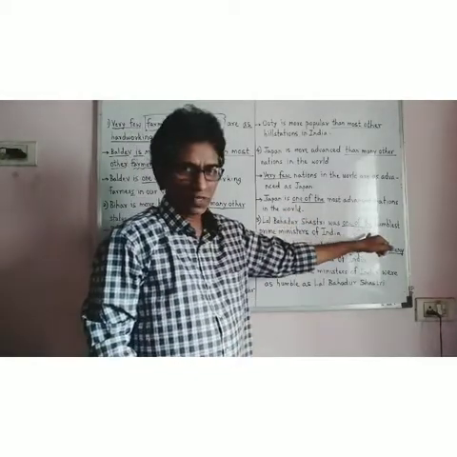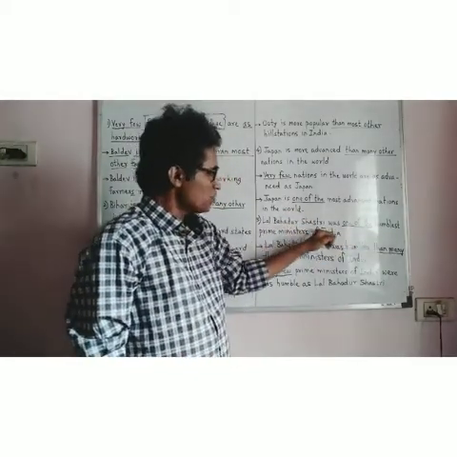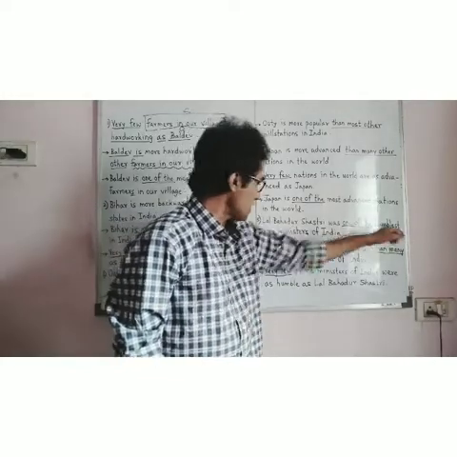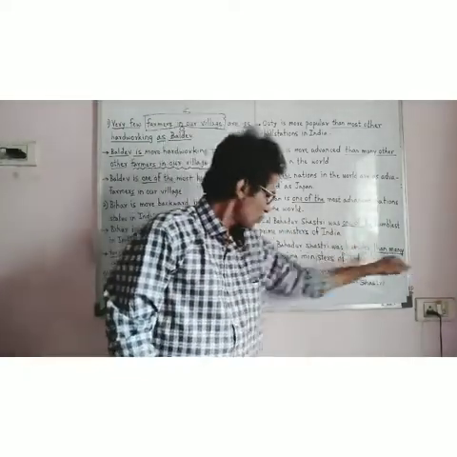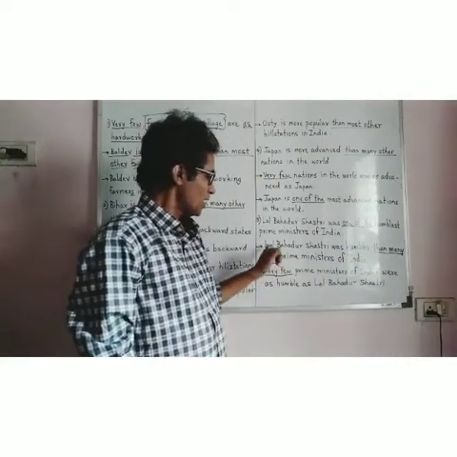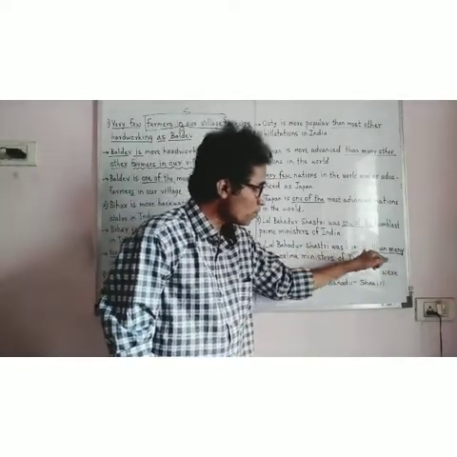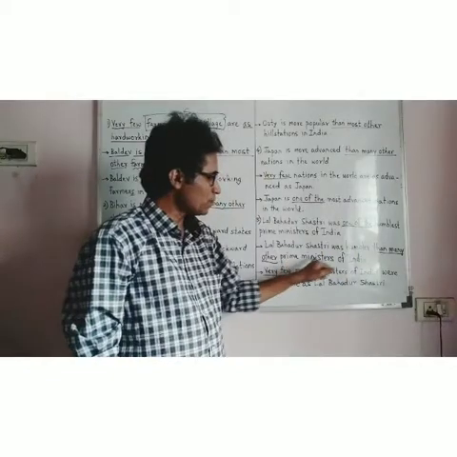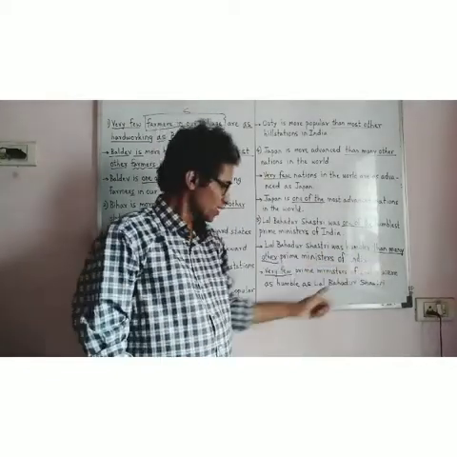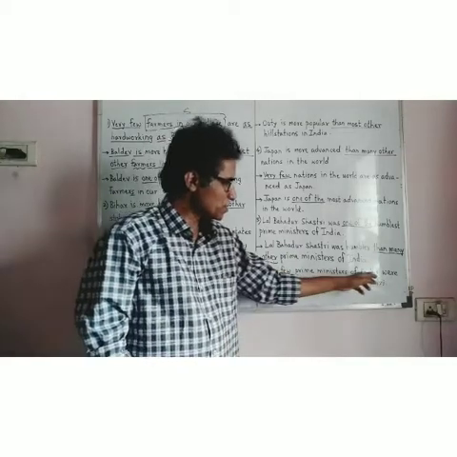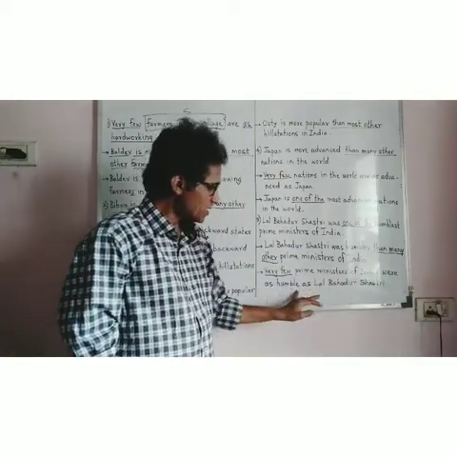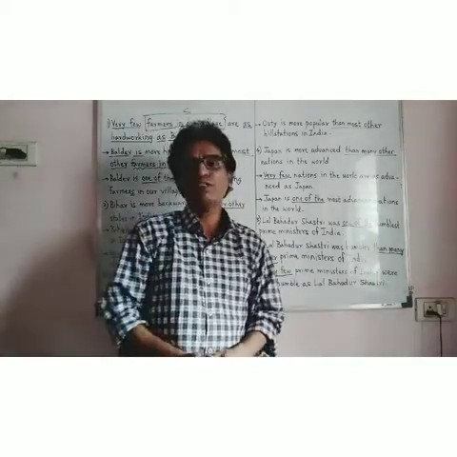Lal Bahadur Shastri was one of the humblest prime ministers of India. From this you know it is superlative. Lal Bahadur Shastri was humbler than many other prime ministers of India, comparative. Very few prime ministers of India were as humble as Lal Bahadur Shastri, positive degree.